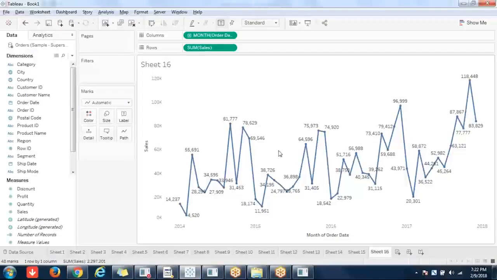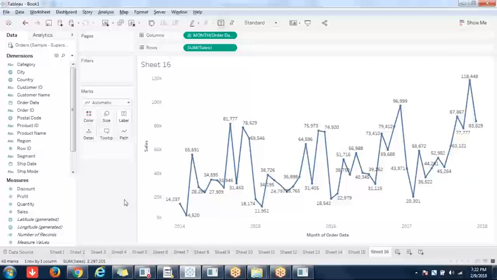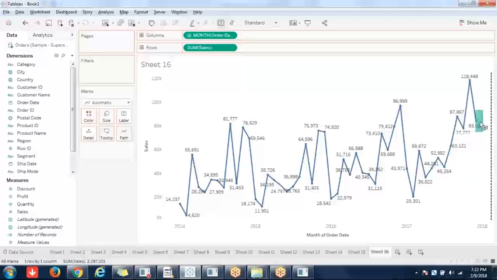You are seeing the line going up and down. In layman's words, the line is going up and down. You don't need to spend too much time. You can say that this chart, or the sales, is highly inconsistent. It is not a gradual increase or a gradual decrease. Nothing is happening gradually. Everything is happening suddenly. So sales is suddenly falling down, suddenly going up. That means it is highly inconsistent. Okay, sales is highly inconsistent, right?